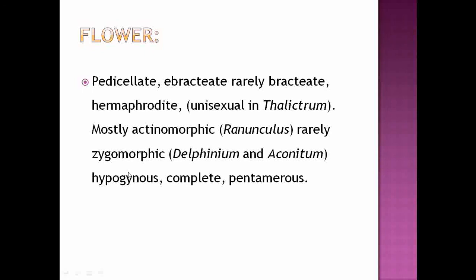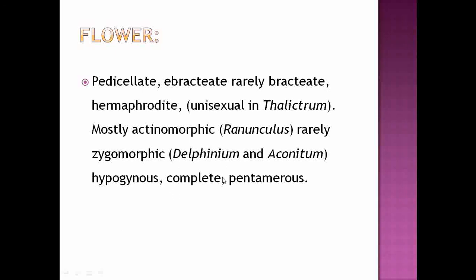Then about the arrangement of flowers, the flowers show hypogynous condition. Hypogynous condition means whenever the calyx, corolla, androecium are originating from the base of the ovary, that type of condition of the flower is known as the hypogynous flower.